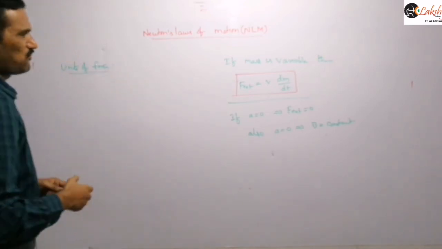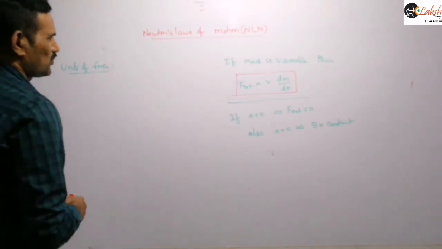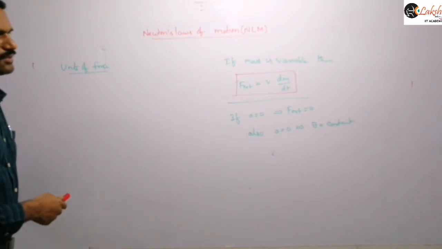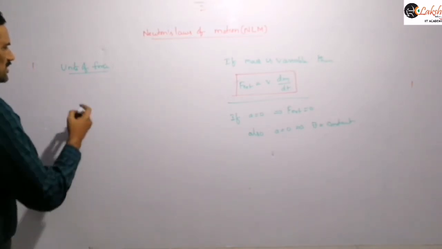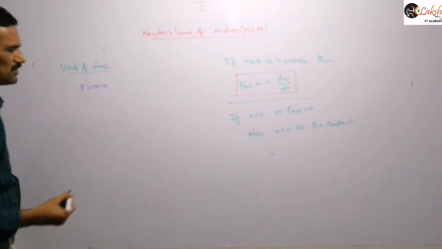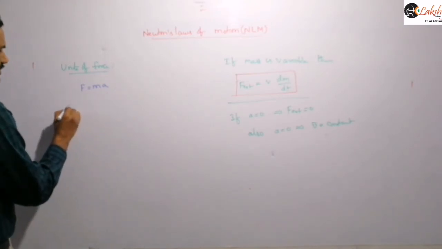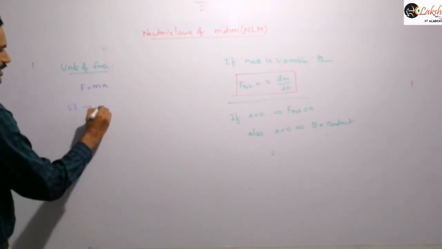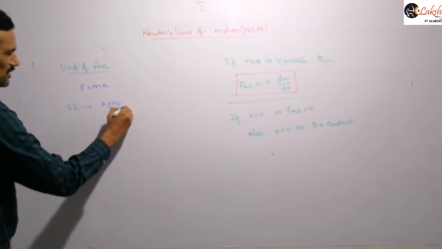Units of force: the SI unit you can write by using our simple formula F is equal to ma. So the SI unit I can write as kg meter per second square.